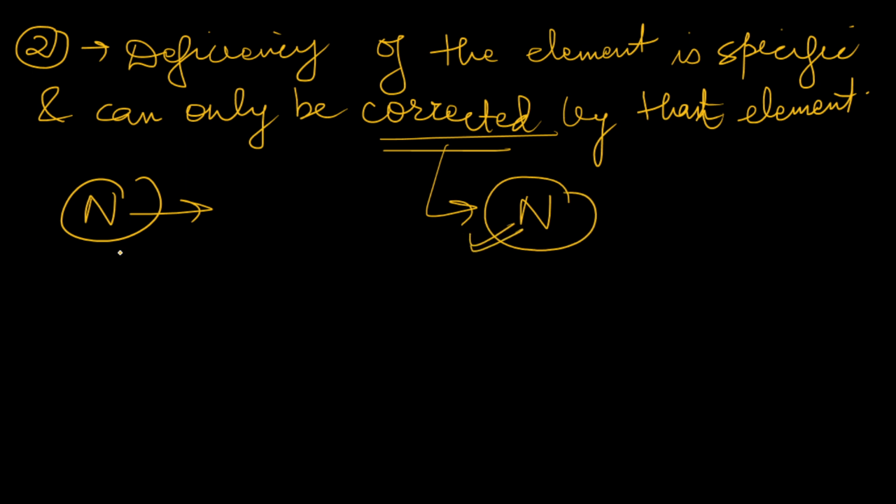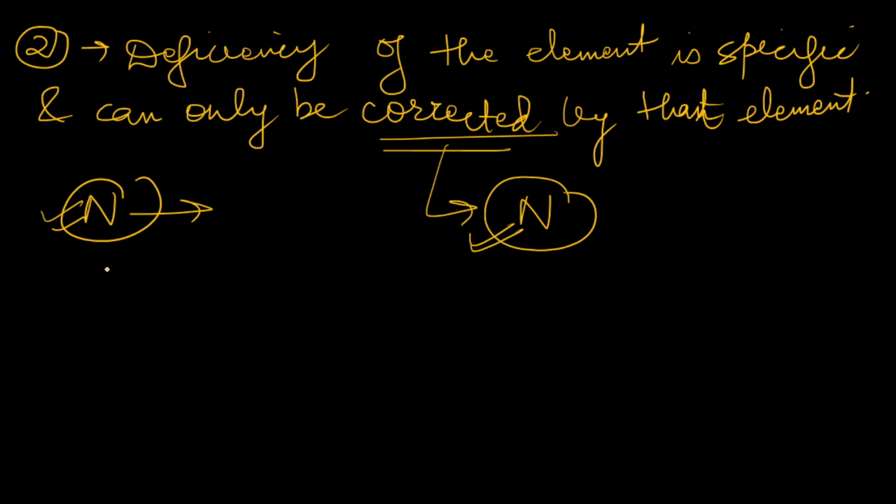Suppose it is suffering from nitrogen deficiency and you are providing potassium and hoping that the deficiency will be corrected, that is not possible. So for an element to be an essential element, its deficiency should be corrected by itself only. Okay, there is no other replacement for that element. So that is the second criteria.